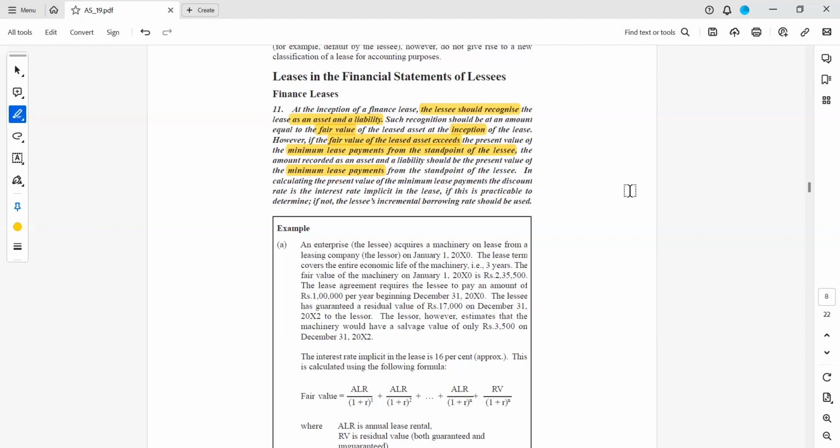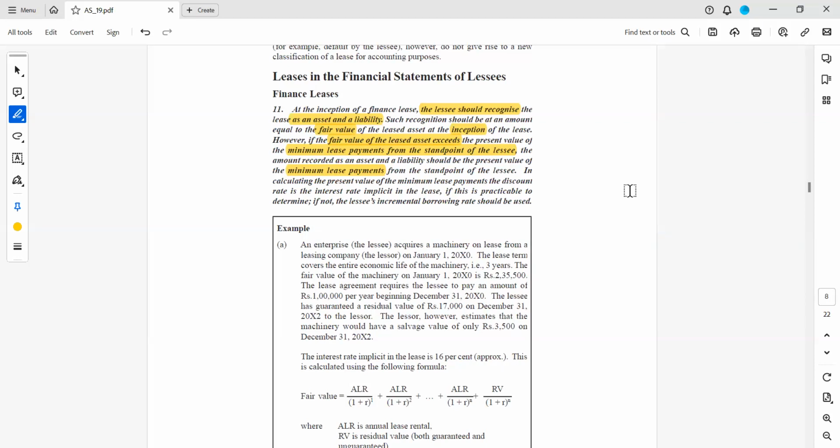See, suppose I am a shopkeeper and you have come to purchase some machinery. I will say, if you pay me cash today, I will give it to you for 10 lakhs. If you say you want to pay that 10 lakhs over 10 years, then you pay 1,25,000 every year till 10 years. So additionally, how much will you be paying? 2,50,000 you will be paying as additional amount, right? That means I have added some interest component to those lease payments and I am giving it to you on lease, right?